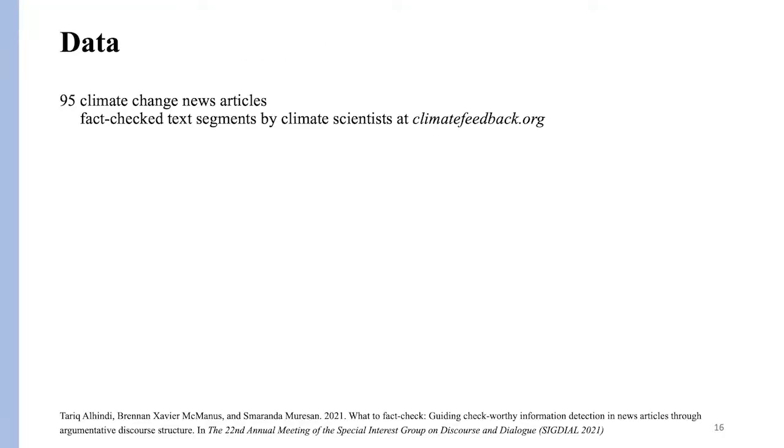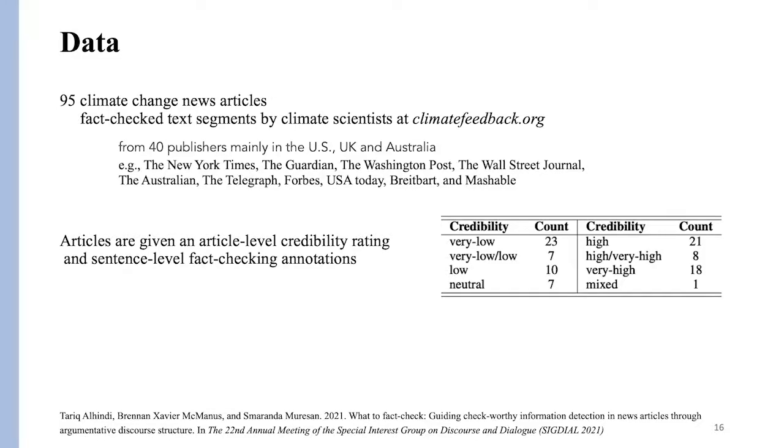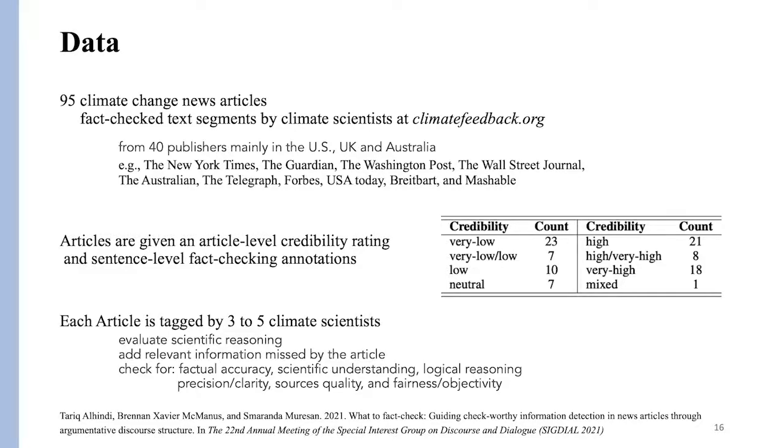We have 95 climate change news articles that have fact-checked text segments by climate scientists at climatefeedback.org. The articles come from 40 publishers, mainly in the US, UK, and Australia. And the fact-checkers give each article an article-level credibility rating from very low to very high. And they also do sentence-level fact-checking annotations.